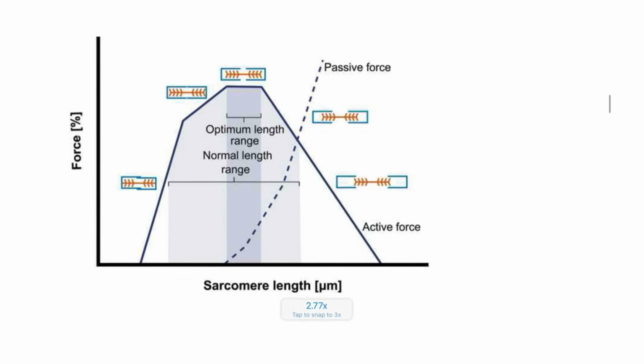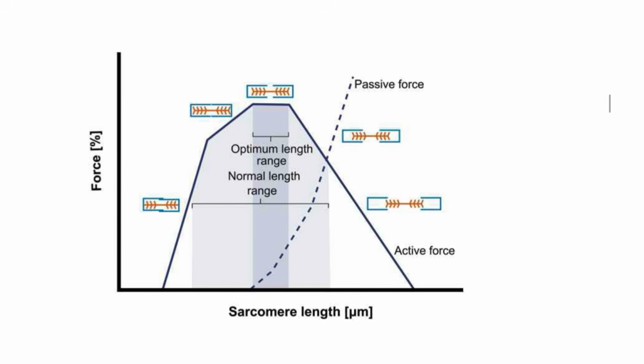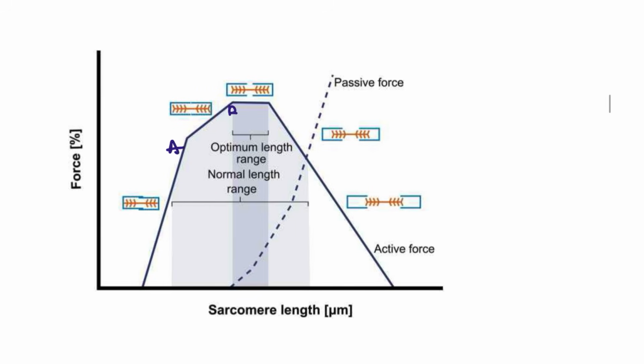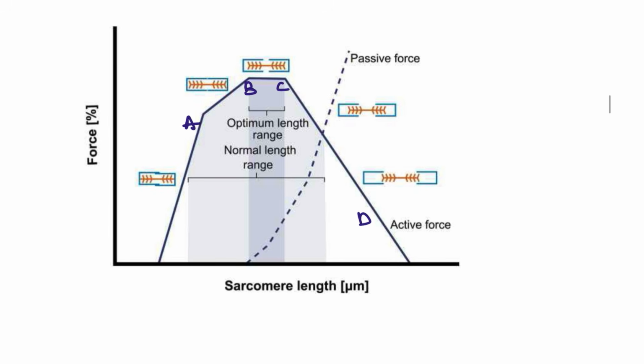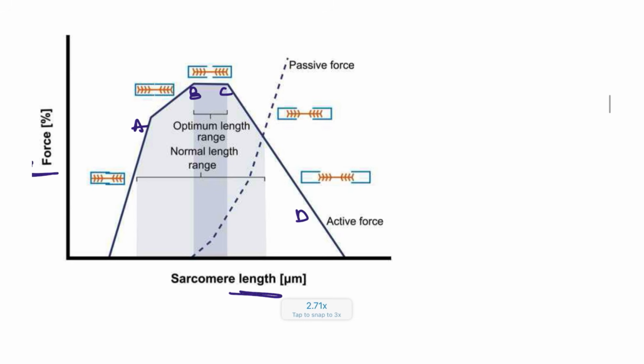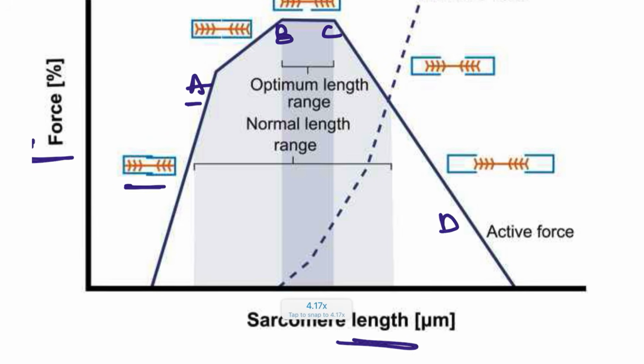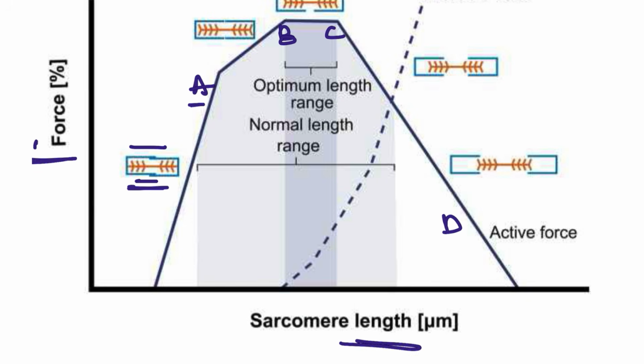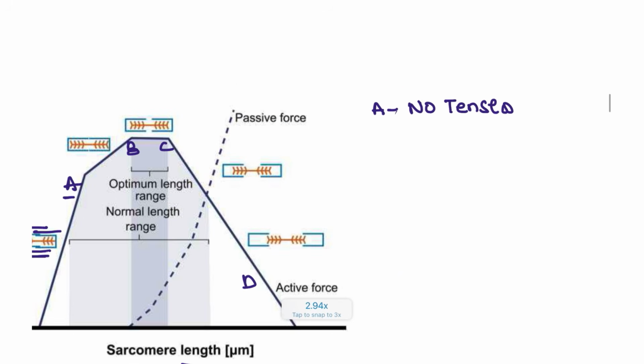Next important graphs that have been asked in the examination. Let's say this is point A, this is point B, this is point C, and point D. This is between the force and the length. We are actually checking for the tension. If there is a severe overlap, for example, point A, point A has no tension. Why no tension? Here you can see the overlap will be more, right? Overlap is too much. That is why there is no tension at all.